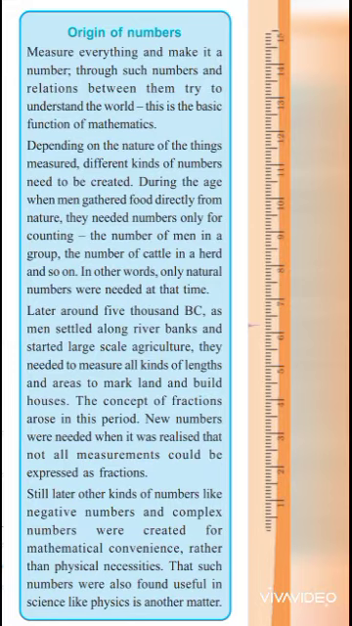Later, around 5000 BC, as men settled along river banks and started large-scale agriculture, they needed to measure all kinds of length and area to mark land and build houses. The concept of fraction arose in this period. New numbers were needed when it was realized that not all measurements could be expressed as fractions. Still later, other kinds of numbers like negative numbers and complex numbers were created for mathematical convenience rather than physical necessities. That such numbers were also found useful in science like physics is another matter.